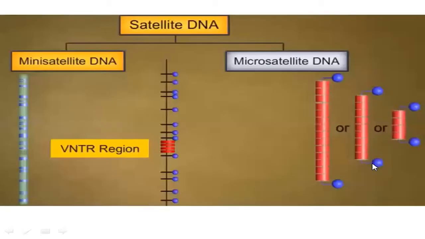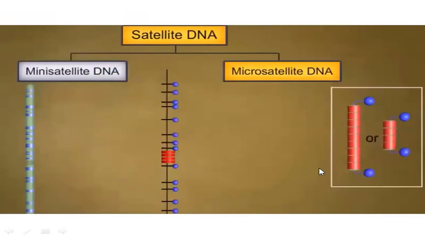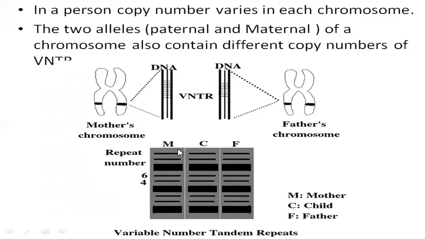So in the mini satellite, VNTR will be more than 6, about 15 to 100 base pairs, and repeated 100 to 1000 times. But if you see in the micro satellite, the repeat unit will be 2 to 6 base pairs. So the one which we are using is from the mini satellite. VNTRs are the ones we are using.